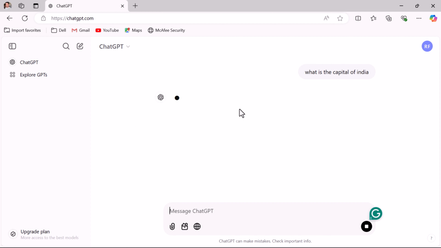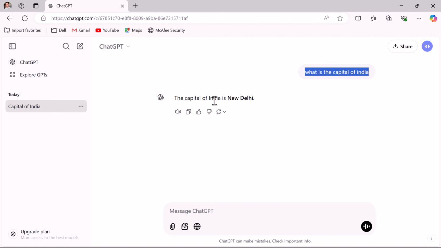And just hit enter. And notice here the response: the capital of India is New Delhi. Next, let us say you want to get help with simple problems.